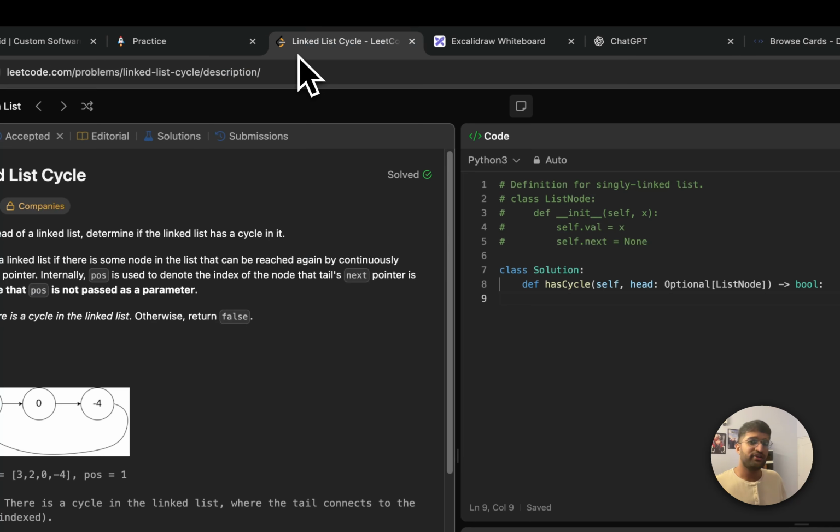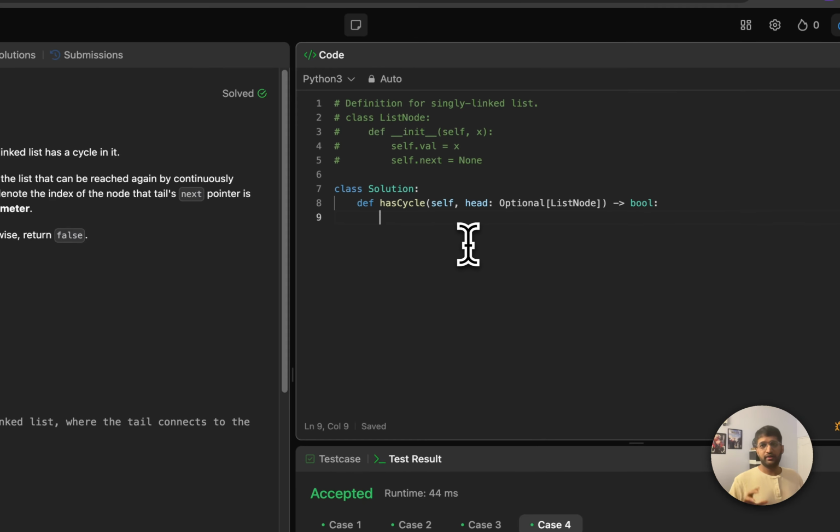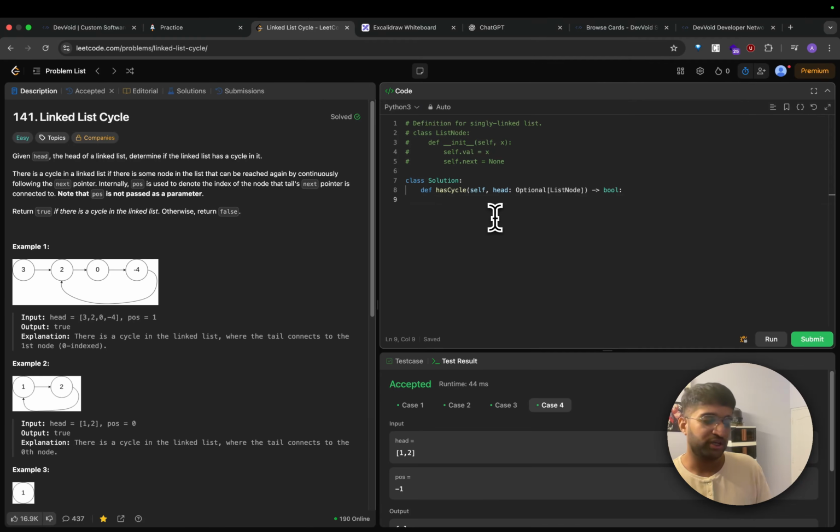But coming back, let's look at the problem. The problem here is linked list cycle. From now on, I want to move things a bit faster, but at the same time, I want to have more consistency in these videos, so there's more value I can give. I'm going to solve the problems prior to this, practice a bit, and then show the submission section. From here onwards, the AI aspects will be your task.